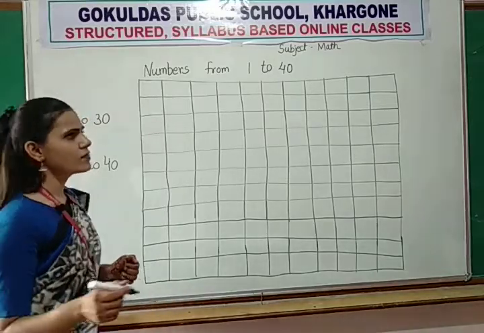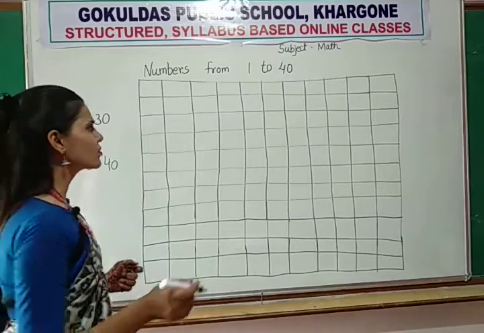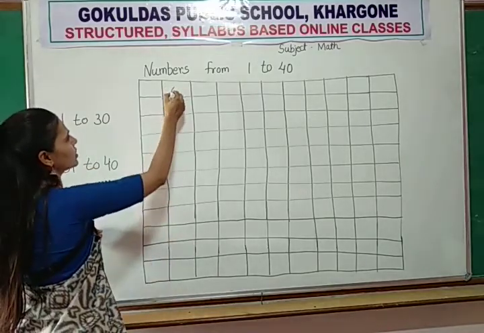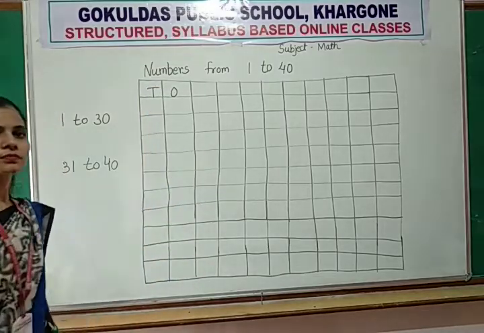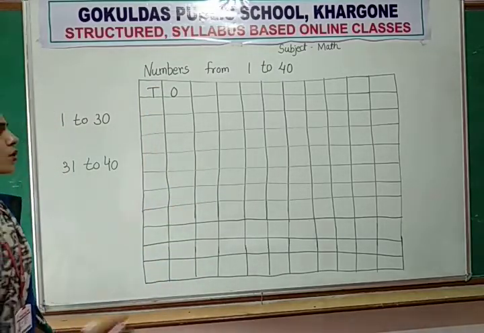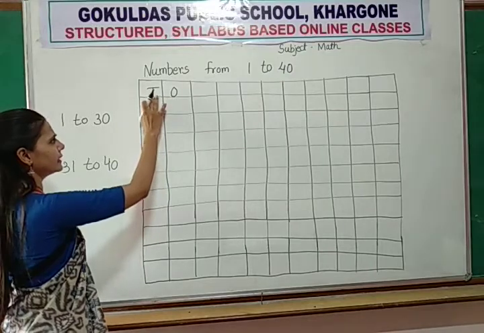First we will write tens and ones. Here we write ones, and here we write tens. Write ones and tens on your notebook.